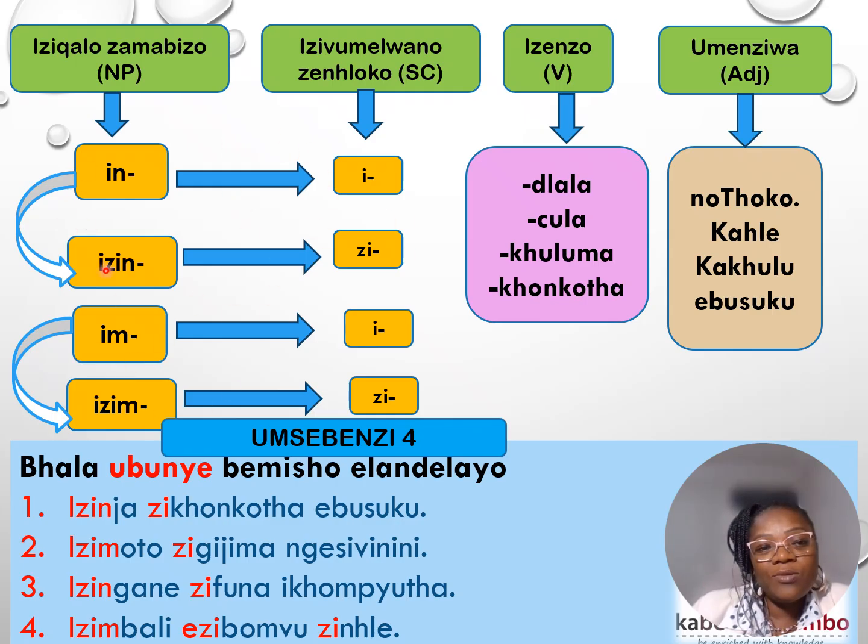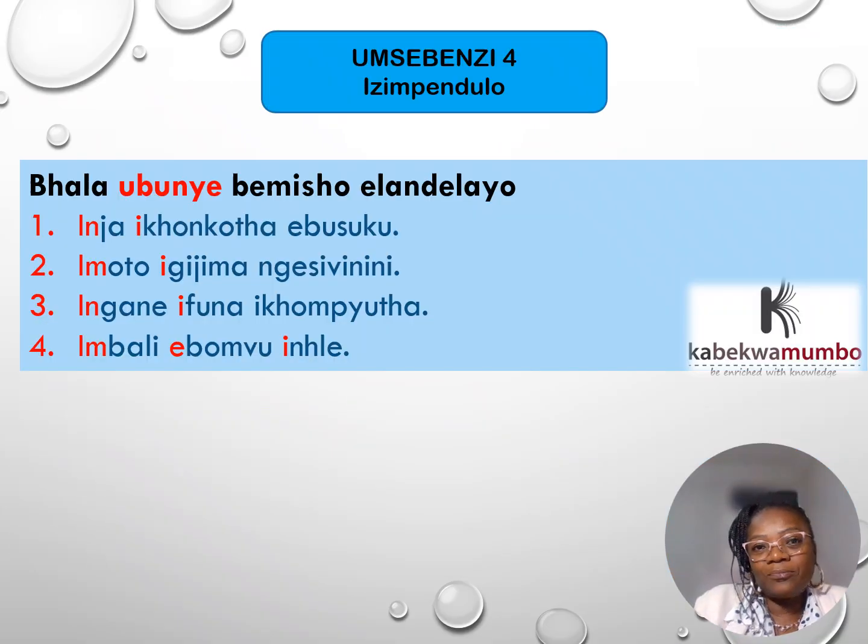Let's see if you understood that and if you can change these sentences into singular. And remember, all the in beginning words will take an e, all the im beginning words will also take an e. But the izin and the izim, they will both take a z as a subject concord. All right, let's check our answers.